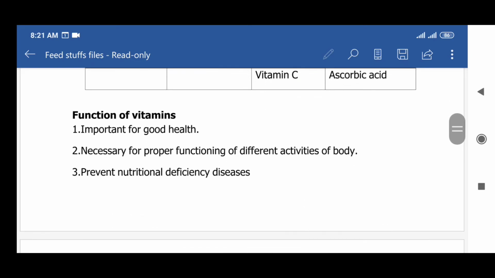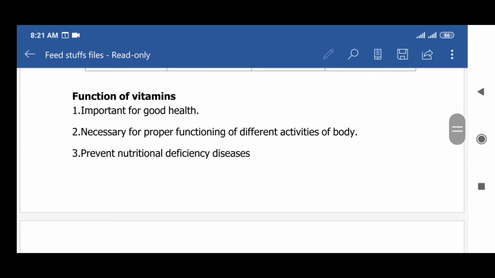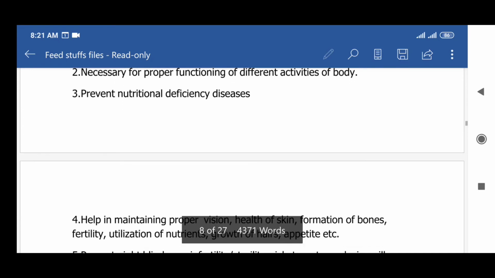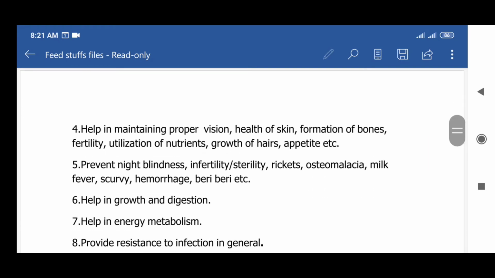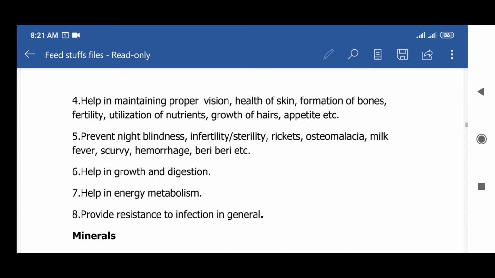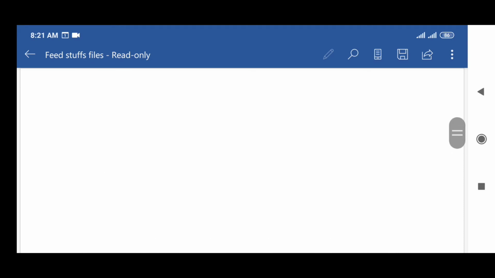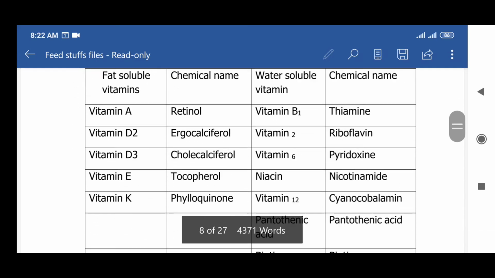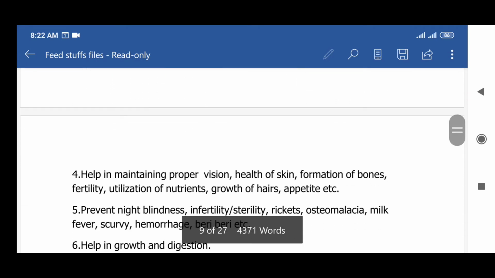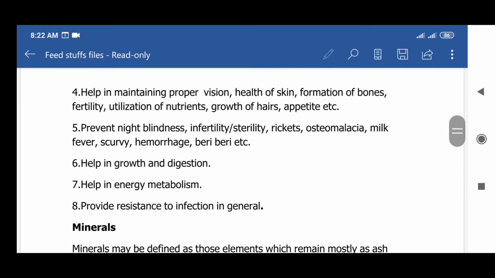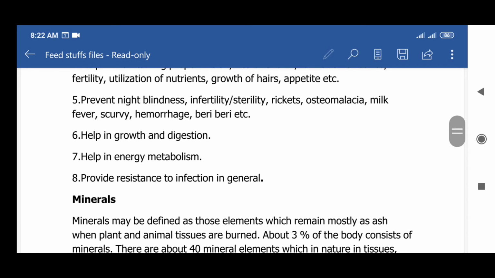And the next is functions of vitamins. At first, they are important for good health. Second, they are necessary for proper functioning of different activities of the body. Third, they prevent nutritional deficiency diseases. Fourth, they help in maintaining proper vision, health of skin, formation of bones, fertility, utilization of nutrients, growth of hair, appetite, etc. Fifth, they prevent night blindness, infertility, sterility, rickets, osteomalacia, milk fever, scurvy, etc. Sixth, they help in growth and digestion.